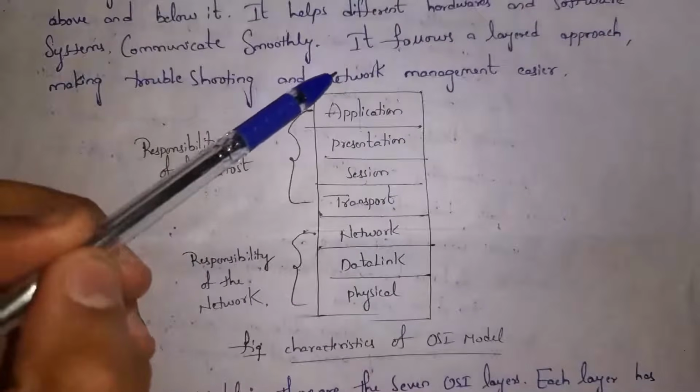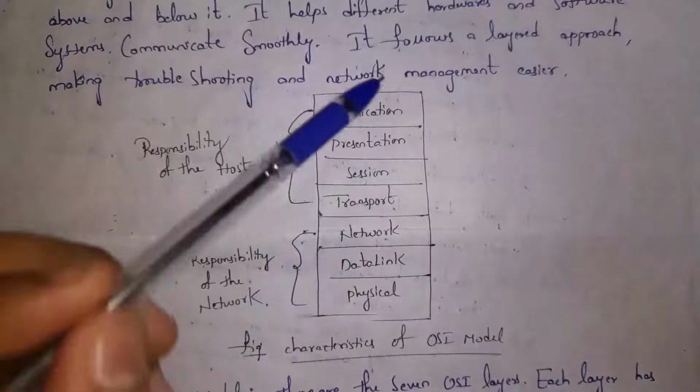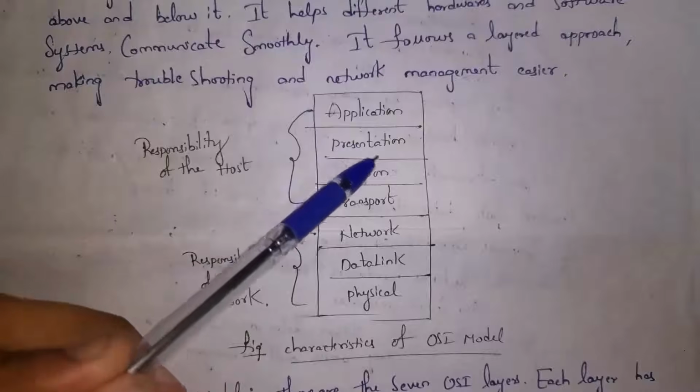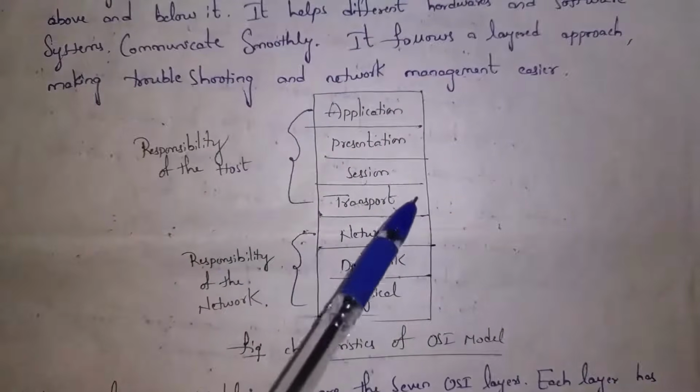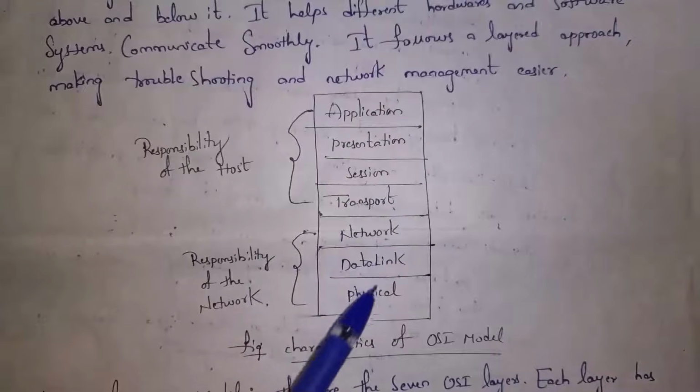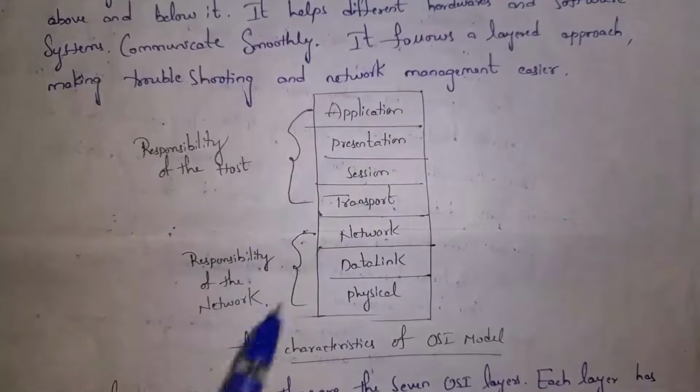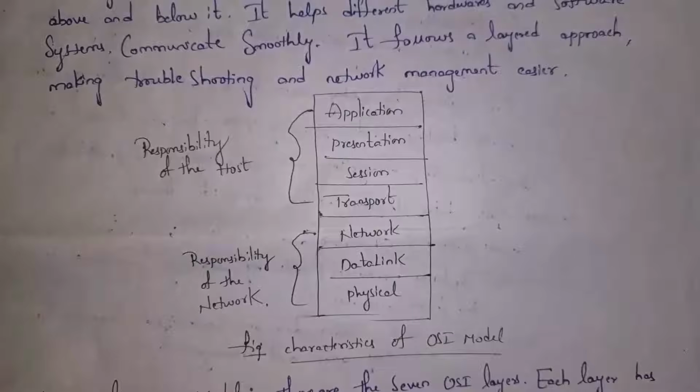These are 7 layers in OSI model. On that, application layer, presentation layer, session layer and transport layer. These 4 layers are handled by computer. So computer is nothing but host. So these 4 layers are handled by host. And whereas if you consider network layer, data link layer and physical layer, these 3 layers are handled in network. So these 3 layers are responsibility of the network.